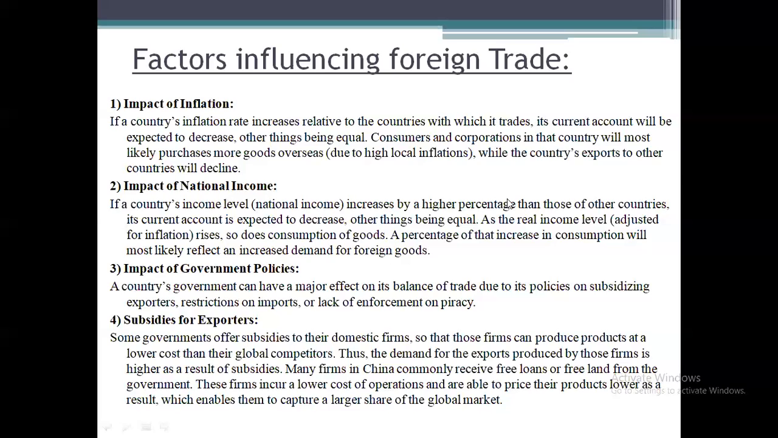Next, impact of national income. That is, if a country's income level, that is national income, increases by a higher percentage than those of other countries, its current account is expected to decrease.